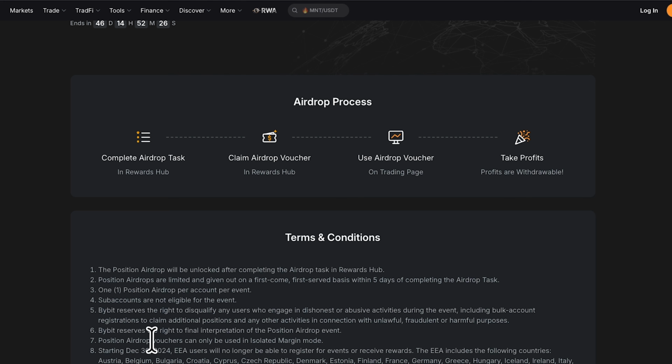Number 6 says Bybit reserves the right to final interpretation of the position airdrop event. Number 7 says position airdrop vouchers can only be used in isolated margin mode. Take note of this, please.